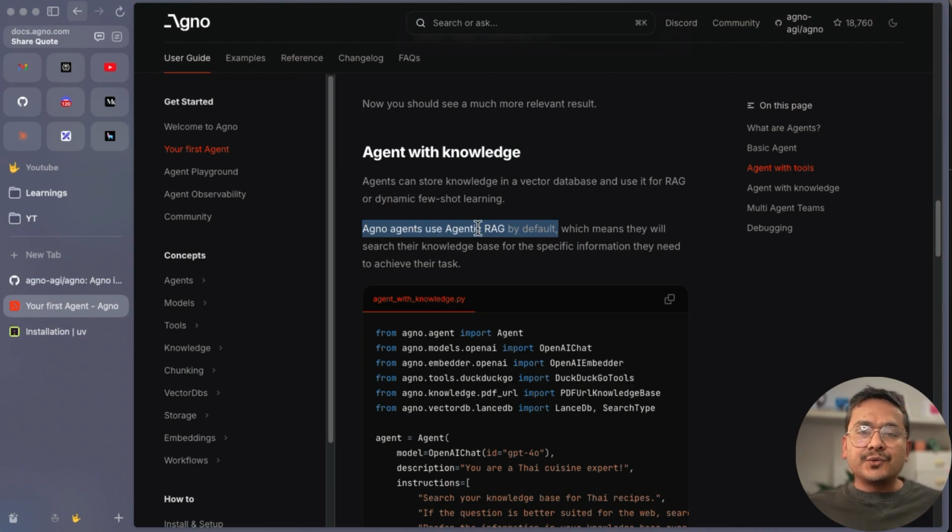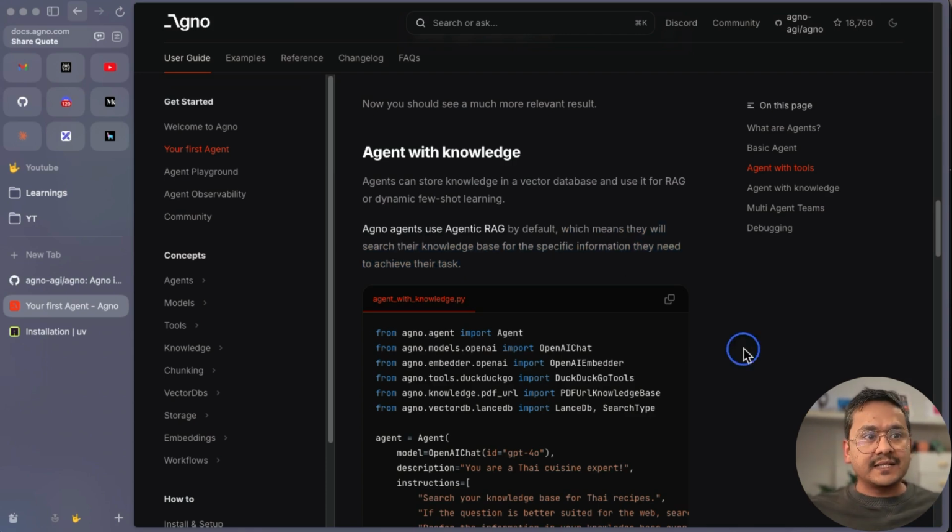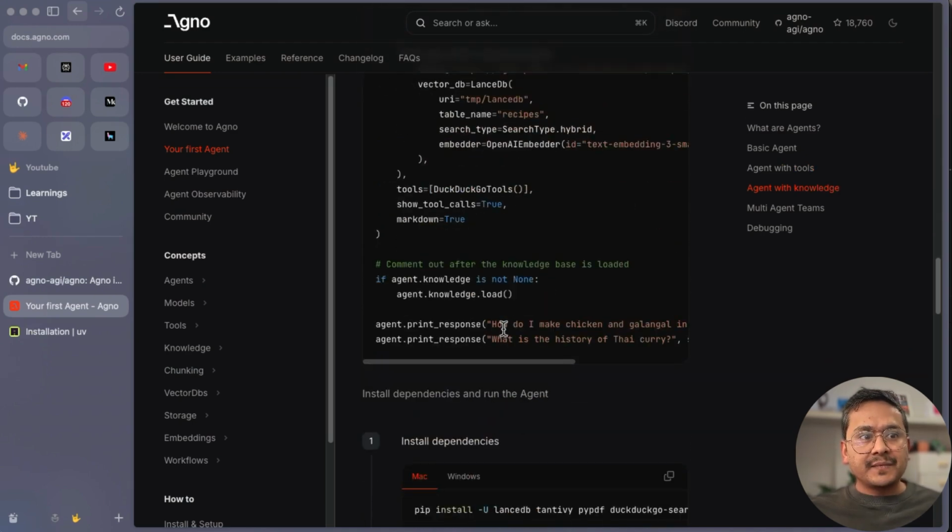You can see that it is using agentic RAG by default under the hood, which means they will search their knowledge base for the specific information they need to achieve their task. I gave you the example before also about the agent buying the house or selling the house. They will be using the knowledge. Similarly, the agent will be using the knowledge base for the specific information they need. The end goal is to achieve the task, right? So yeah, we can just copy this and run it.